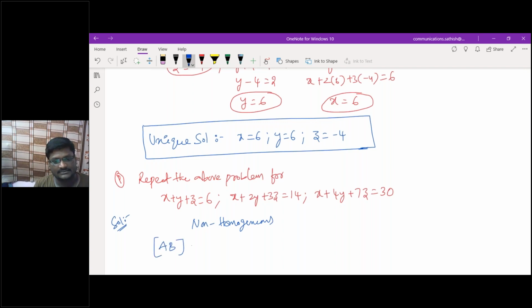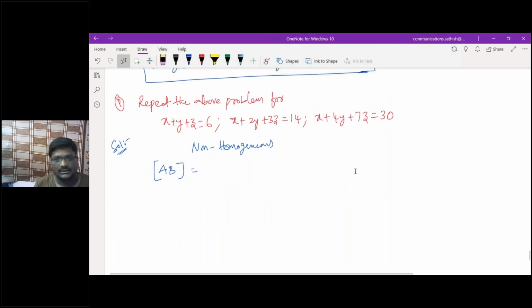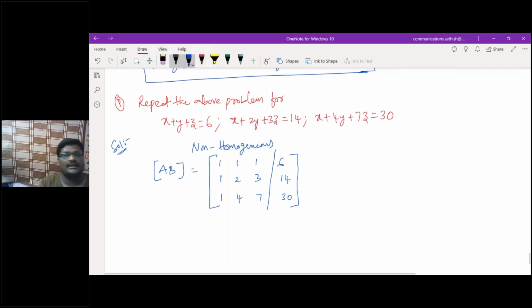What is your augmented matrix? Let me give you the answer fast: 1 1 1 6, 1 2 3 14, 1 4 7 30. Am I correct? Yes, sir. So this is your augmented matrix.